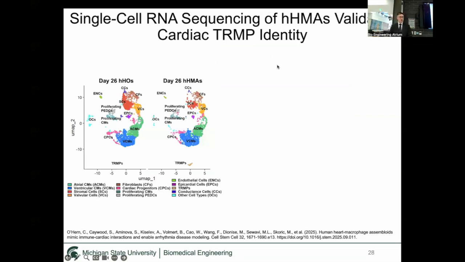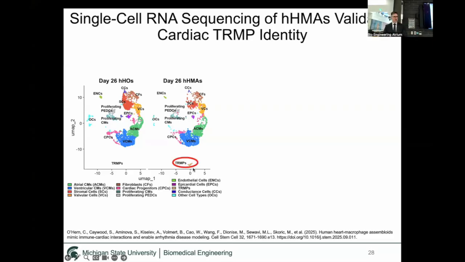The next thing we wanted to do was single-cell RNA sequencing to actually validate that these are, in fact, tissue-resident macrophages in identity. So single-cell RNA sequencing was done by first dissociating the assembloids into single cells, and then we did transcriptional analyses. Here's a UMAP plot, and each dot on this plot represents the transcriptomic profile of one cell. When these dots are in close proximity to one another, it indicates that they are more similar to one another, and this allows us to cluster them and classify them.